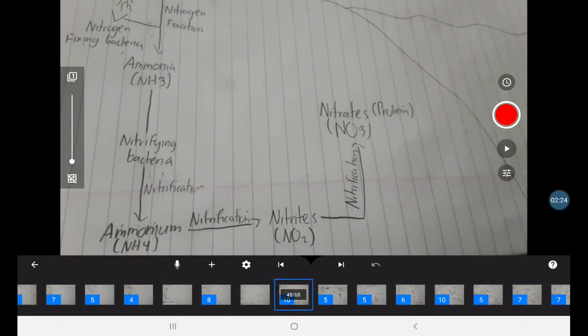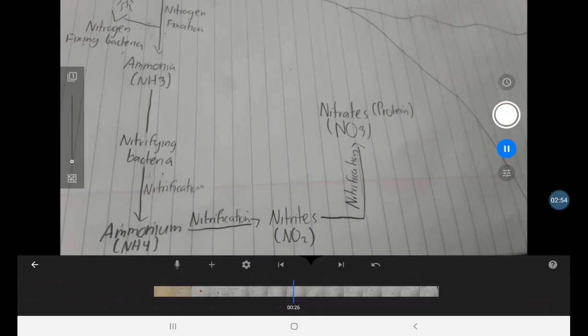So the nitrifying bacteria will help the nitrites, or NO2, get oxidized, which will be made into nitrates, or NO3. This nitrate is the compound that would be consumed. It is the protein. This process is called nitrification.